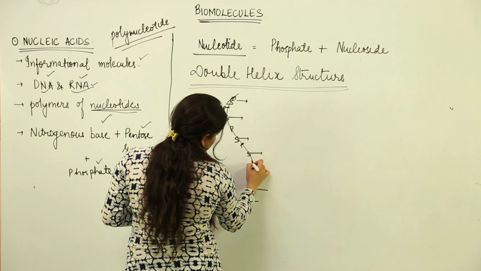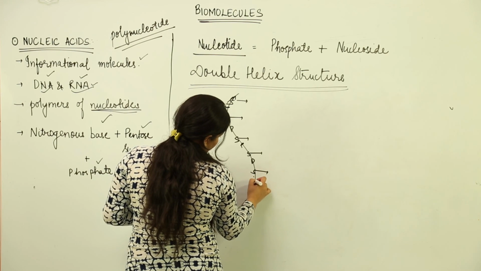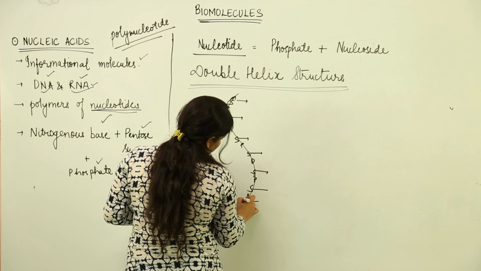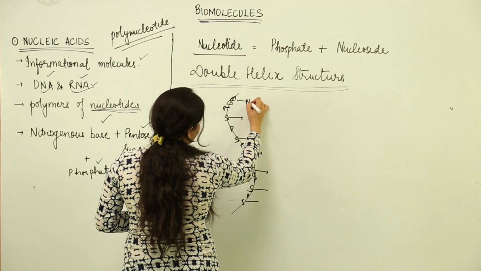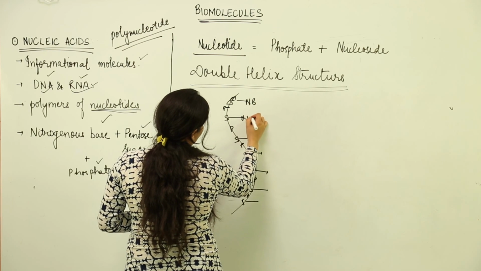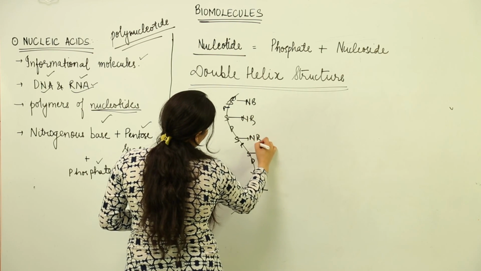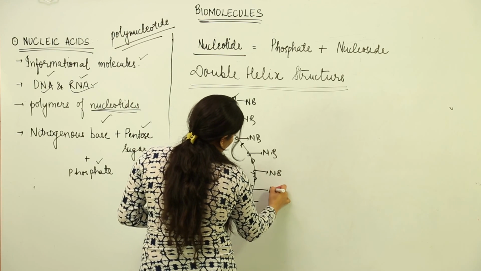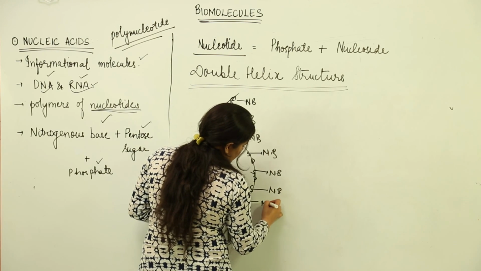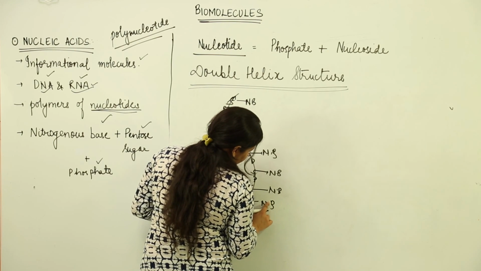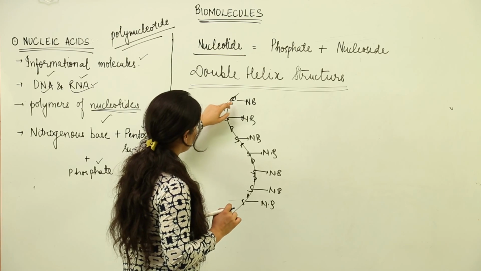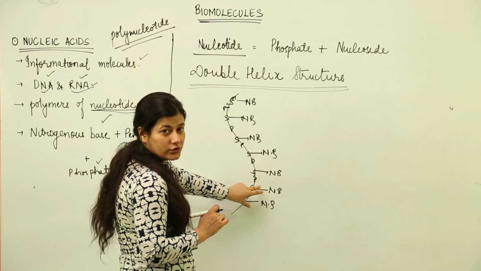So we get to see that the sugar phosphate bonds and the linkages form the backbone, while the nitrogenous bases are present protruding like this. Now for a better understanding, this structure has to be read in depth, which is studied during our study of genetics. So such would be one nucleotide chain.